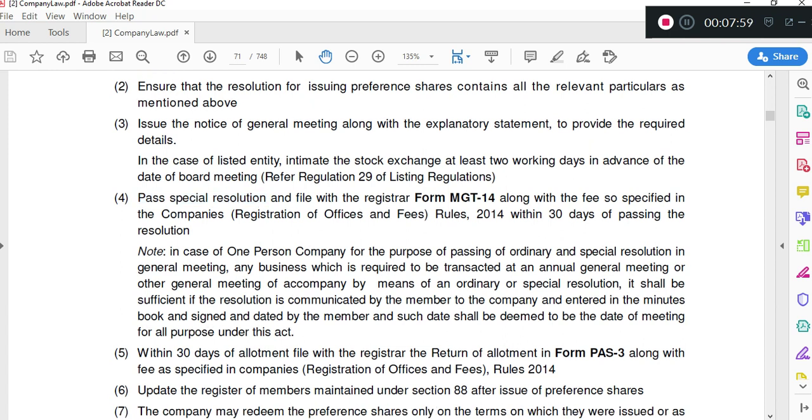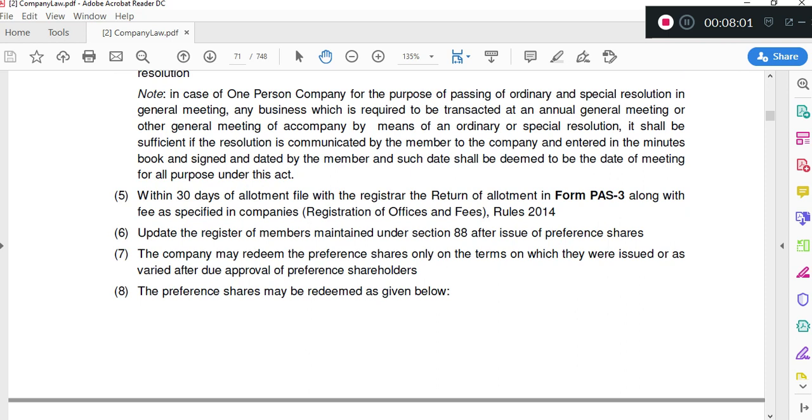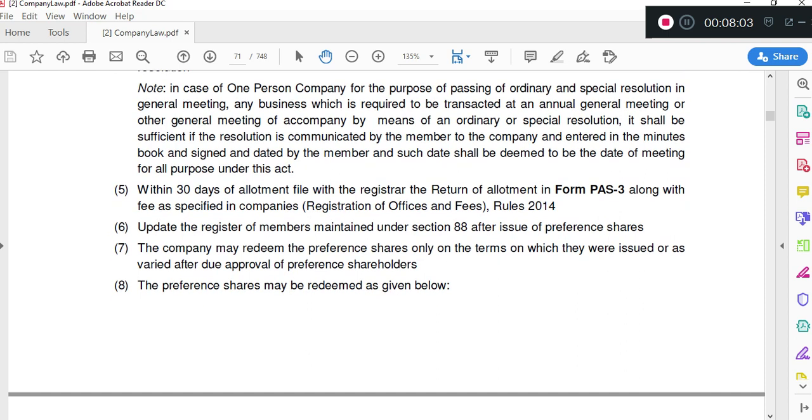Okay. In case of OPC, for the purpose of passing an ordinary resolution or a general meeting resolution, any business which is required to be transacted at the AGM or other general meeting by means of an ordinary or special resolution, it is sufficient if the resolution is communicated by the member to the company and entered in the minutes book.